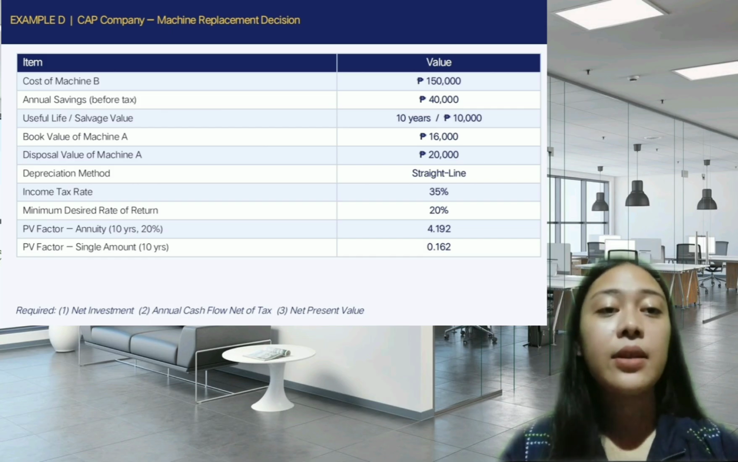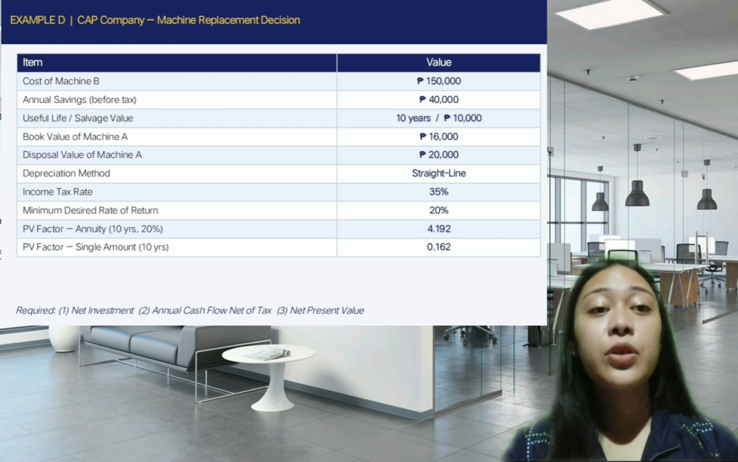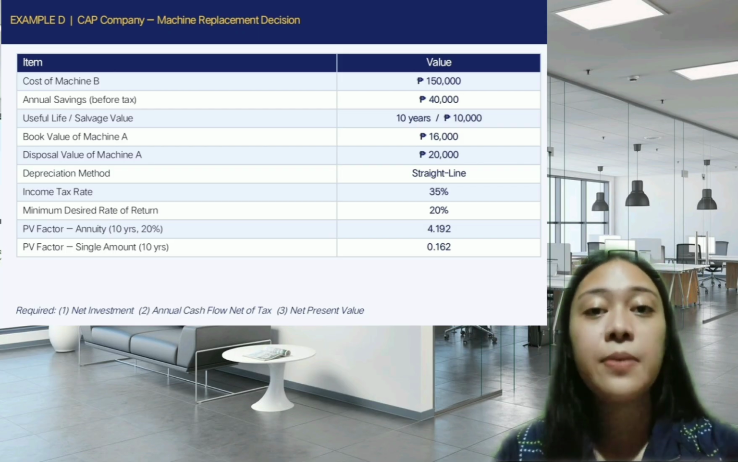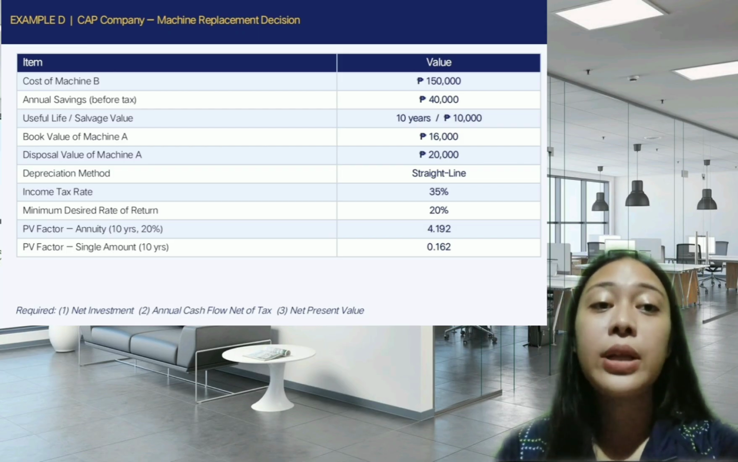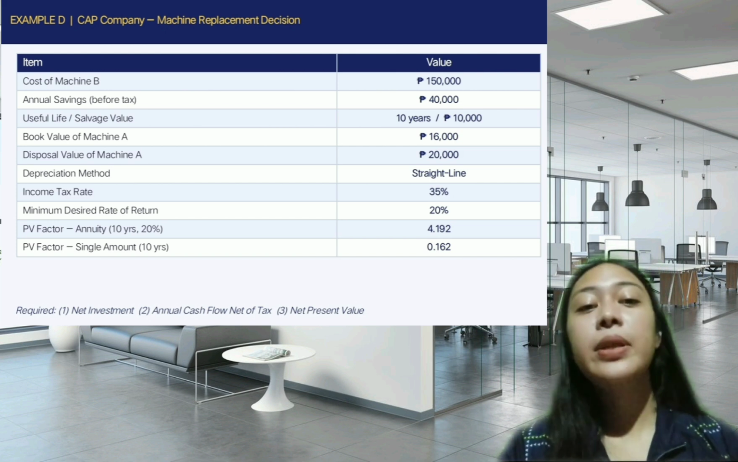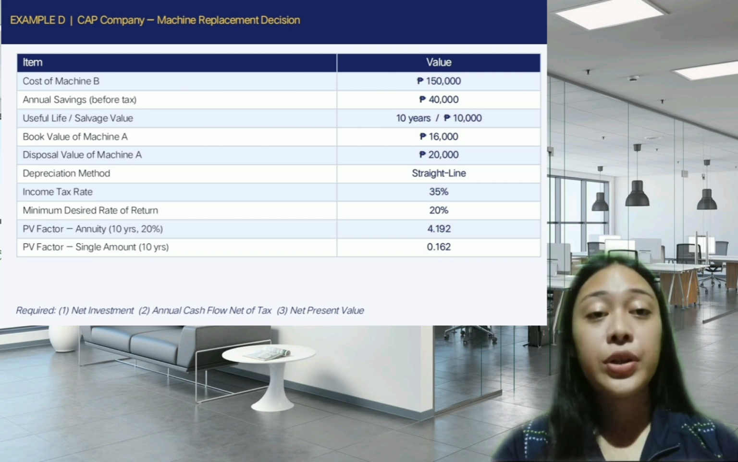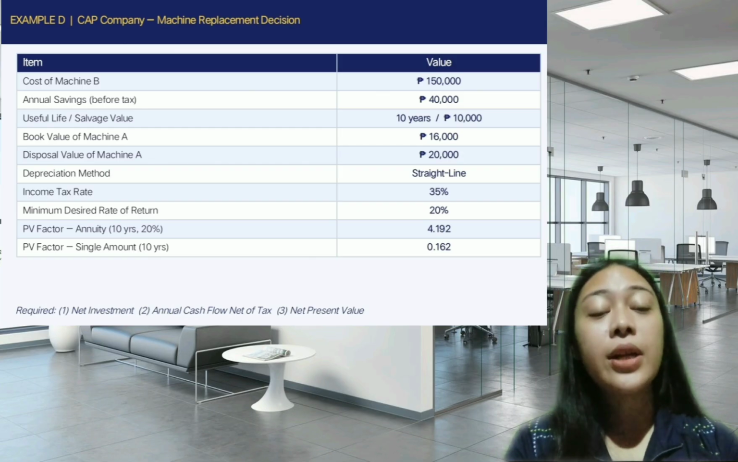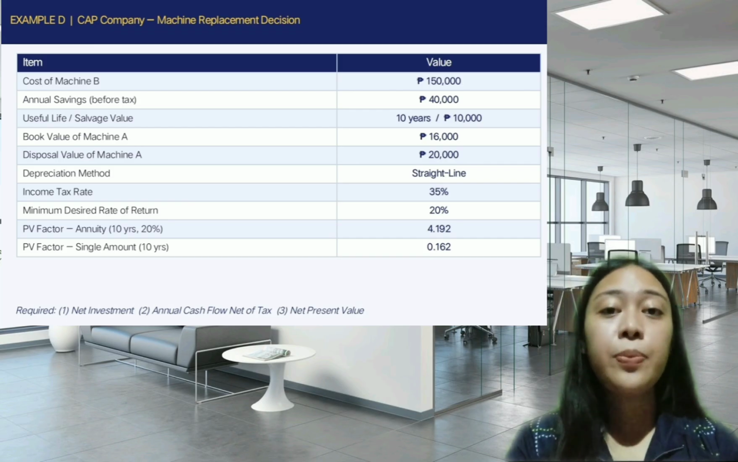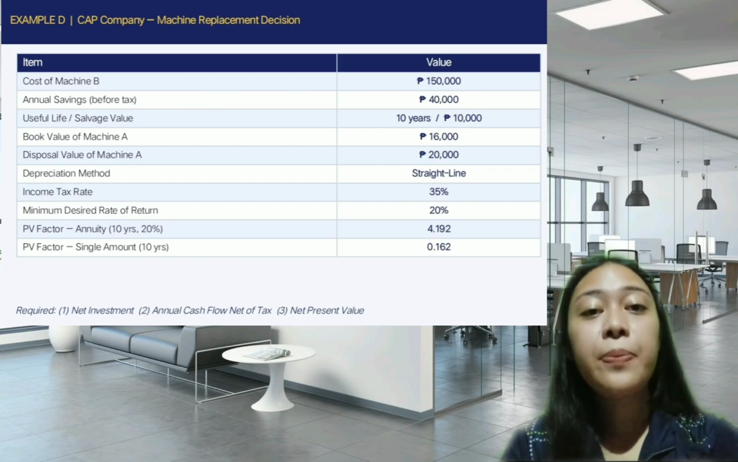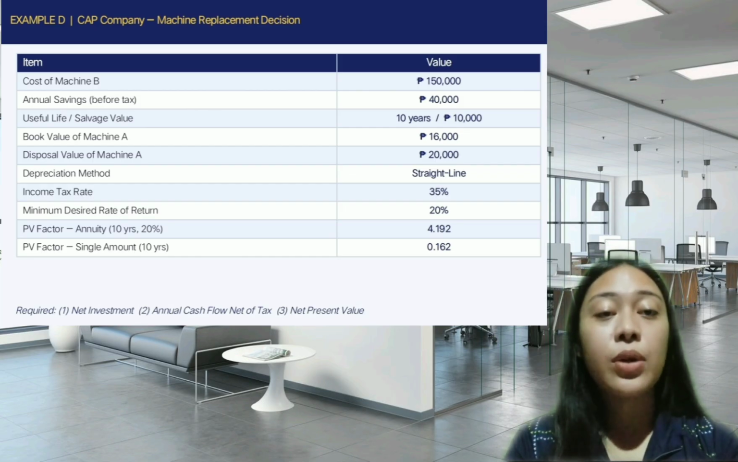Machine B has an estimated useful life of 10 years and a salvage value of 10,000 pesos. Machine A has a book value of 16,000 pesos and a disposal value of 20,000 pesos now. Straight line depreciation is used and the company has an average income tax rate of 35%. The minimum desired rate of return on this investment is 20%. The present value of an ordinary annuity for 10 periods at 20% is 4.192. The present value of 1 peso for 10 periods at 20% is 0.162.